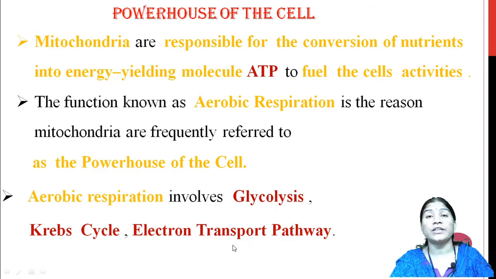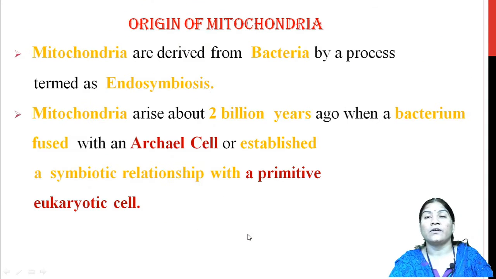Means mitochondria play an important role in aerobic respiration, in which different processes occur, that is glycolysis, Krebs cycle and the electron transport pathway.